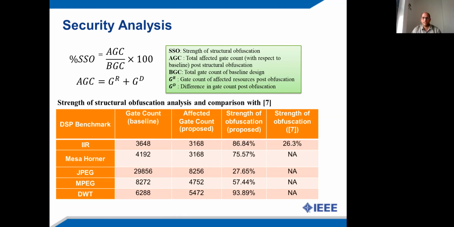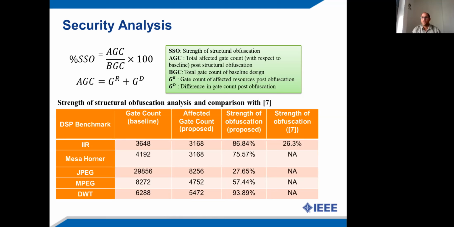So here this table reports the strength of obfuscation and compares it with the strength of obfuscation of a related work. It can be seen from the table that the proposed approach is capable of achieving very high strength of obfuscation compared to the related work. Moreover, the related work, that is approach number 7, is not applicable to all kinds of DSP applications.